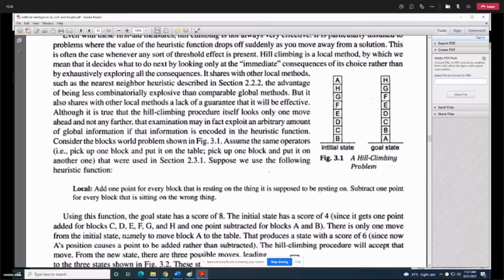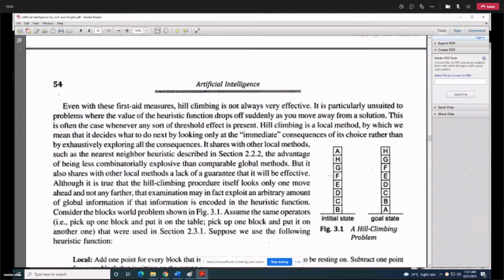That is our problem. Now, the heuristic function to be used, read this one particularly carefully, locally it is written. You need to add 1 point for every block that is resting on the thing it is supposed to be resting on, and subtract 1 point for every block that is sitting the wrong way. So the first task of ours is to find the score of the initial state and goal state. This problem is given to you and we need to solve this problem using a hill climbing procedure.